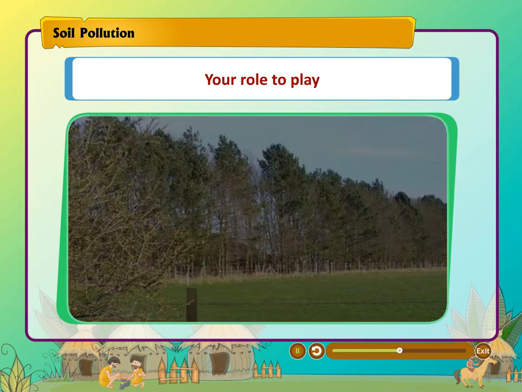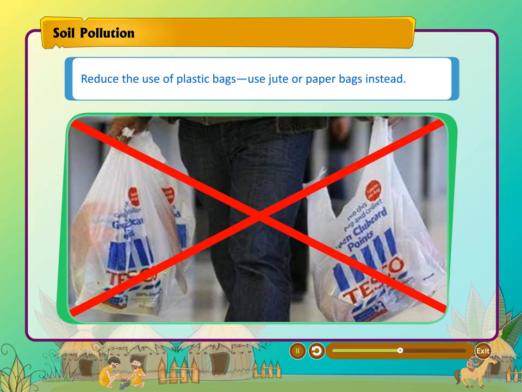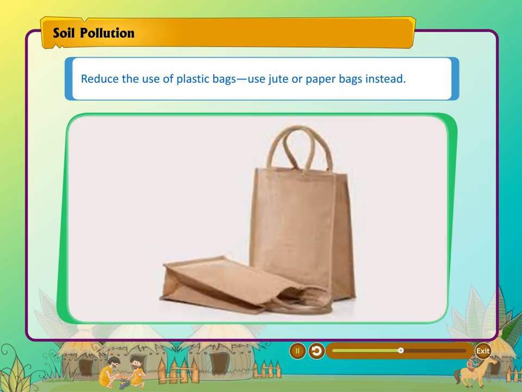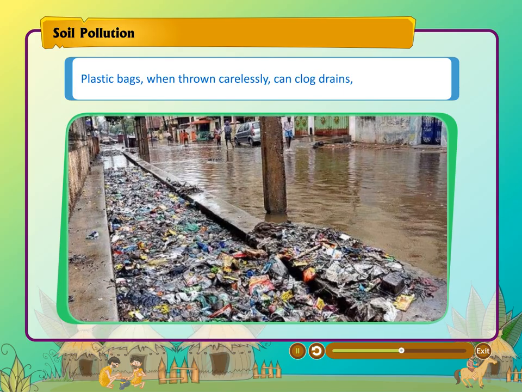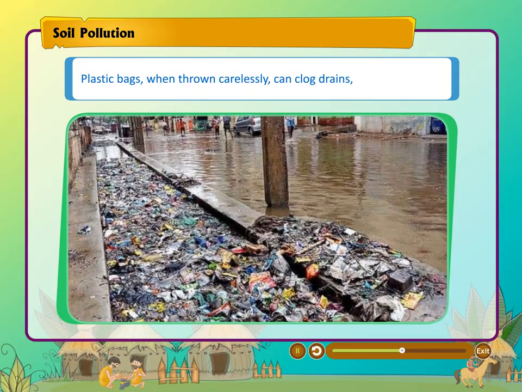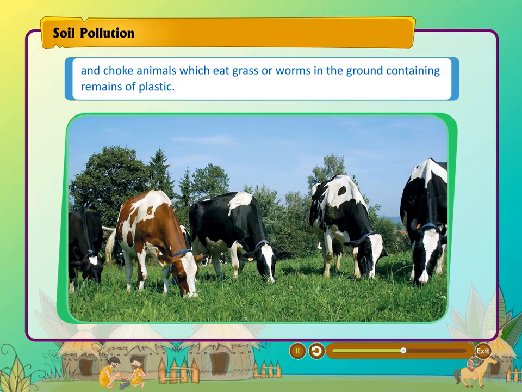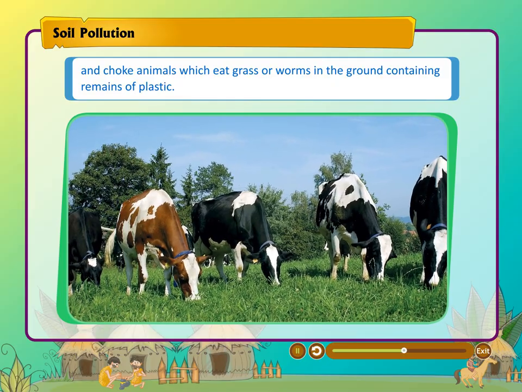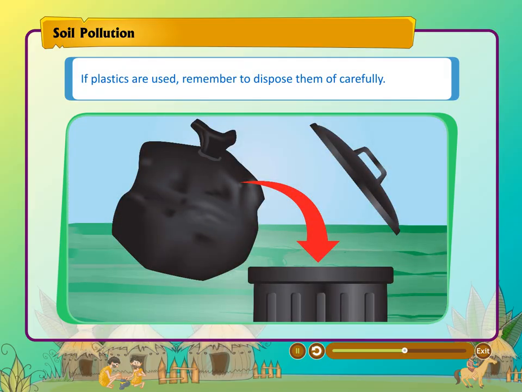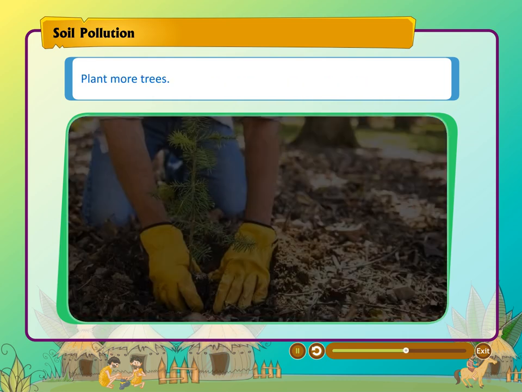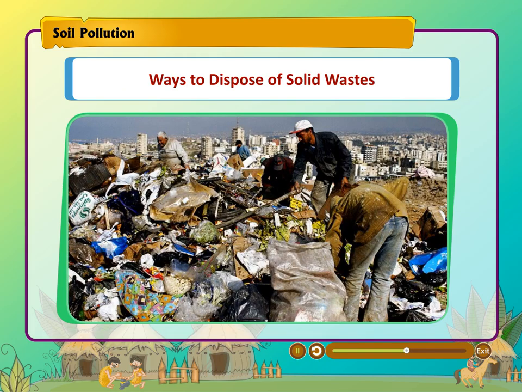Your role to play. Reduce the use of plastic bags. Use jute or paper bags instead. Plastic bags, when thrown carelessly, can clog drains and choke animals which eat grass or worms in the ground containing remains of plastic. If plastics are used, remember to dispose them off carefully. Plant more trees. Ways to dispose of solid wastes.